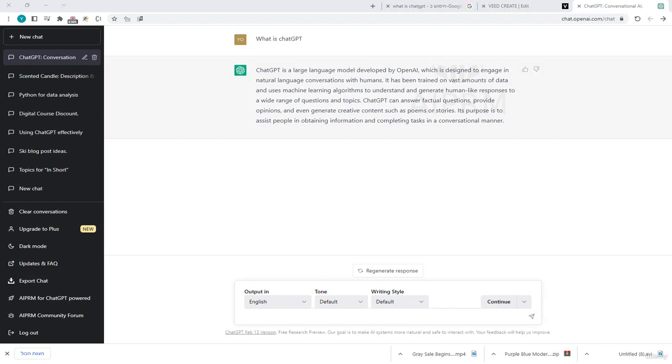We can summarize text. We can translate things. We can write code. We can create content. We can do digital marketing. There are tons of things we can do. There are endless opportunities for us to use ChatGPT and to automate different processes.